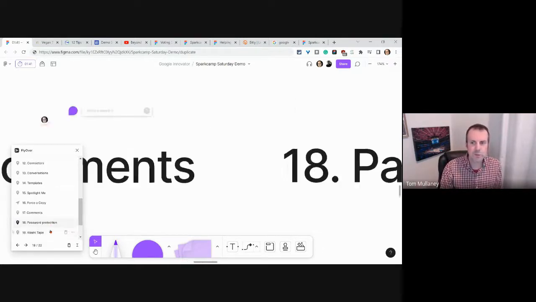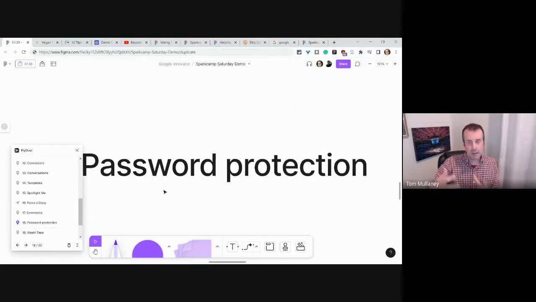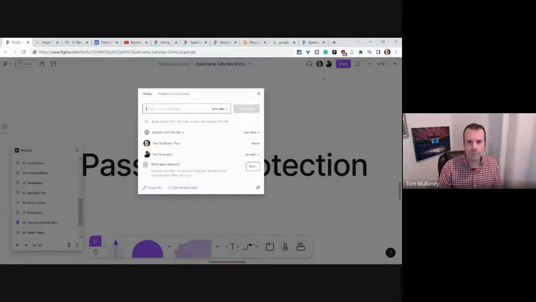All right, password protect. You can make a FigJam where students can edit it or view it, but it's password protected. Go back to your share button. Instead of anyone with the link, choose anyone with the link and password. So you can password protect your FigJams if you'd like.